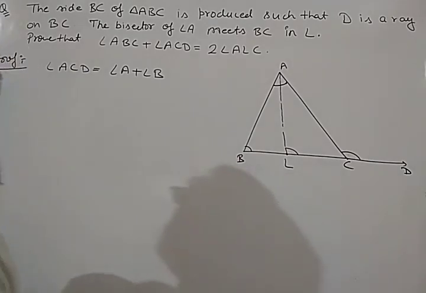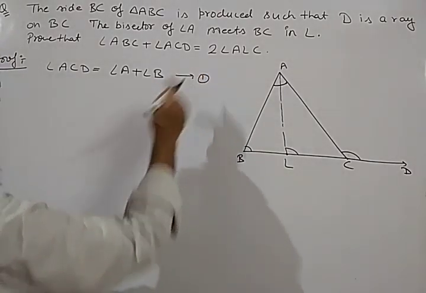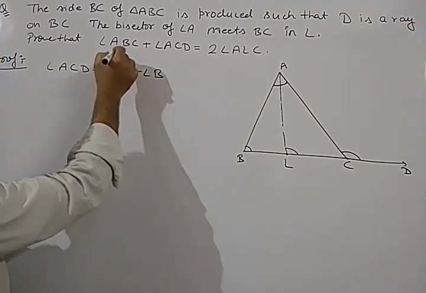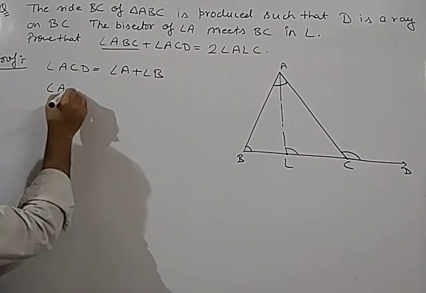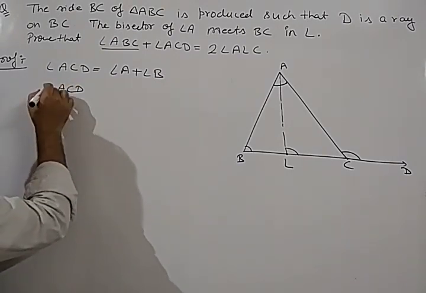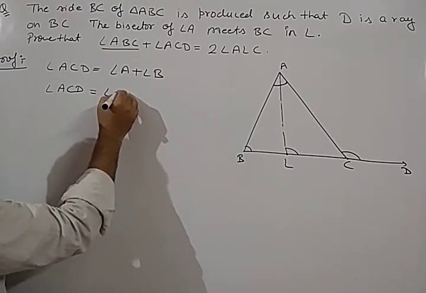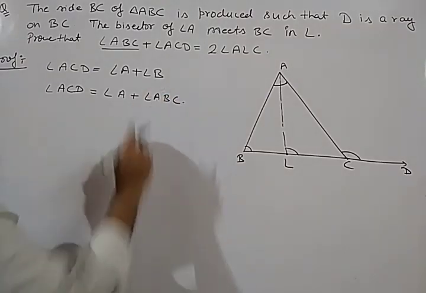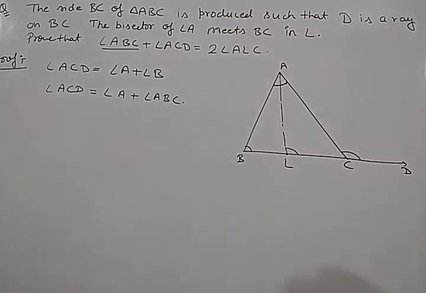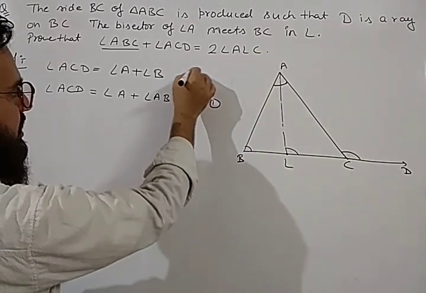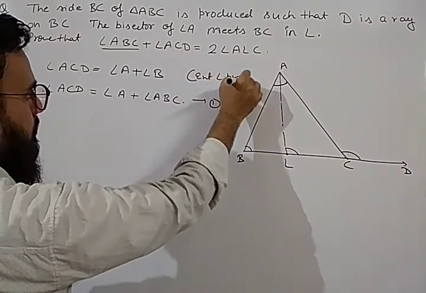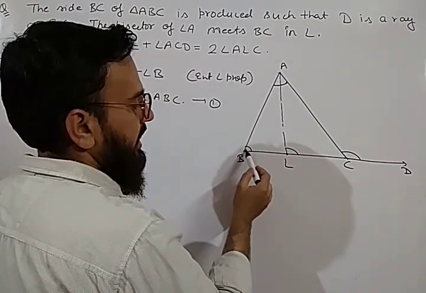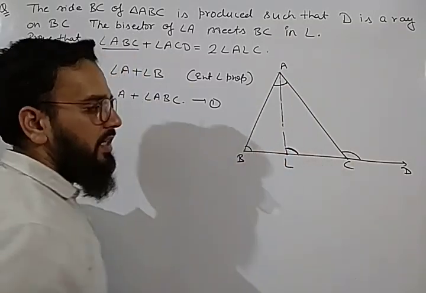Suppose this is our equation number 1. At the place of B, we can write angle ABC, that will be more convenient because we have to prove angle ABC. So angle ACD is equal to angle A plus angle ABC. This is our equation number 1 by exterior angle property. Now if you take this triangle ABL, then angle ALC is the exterior angle.